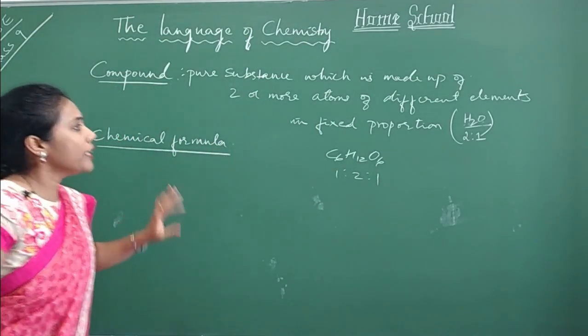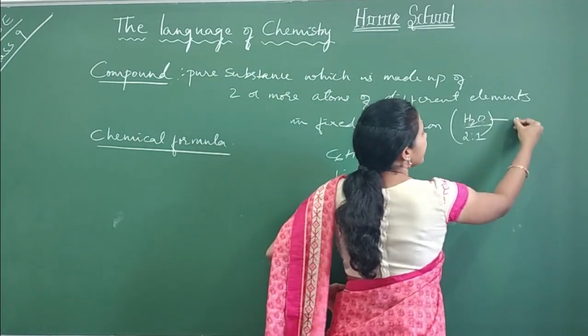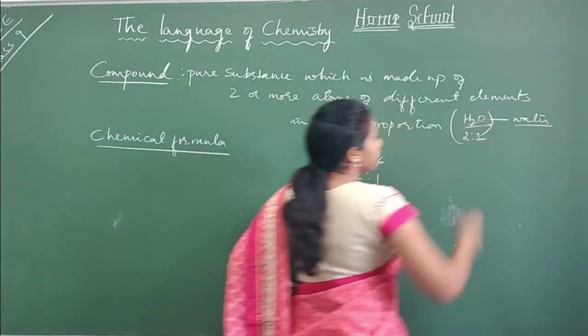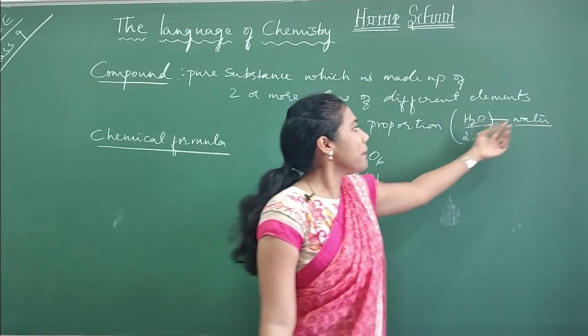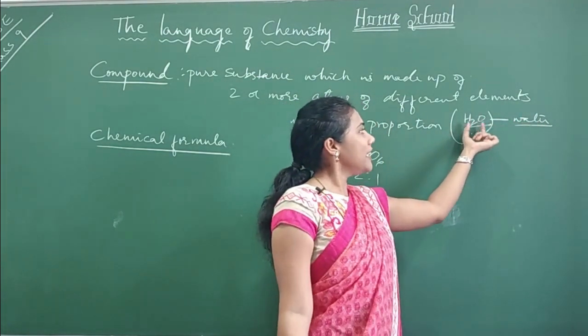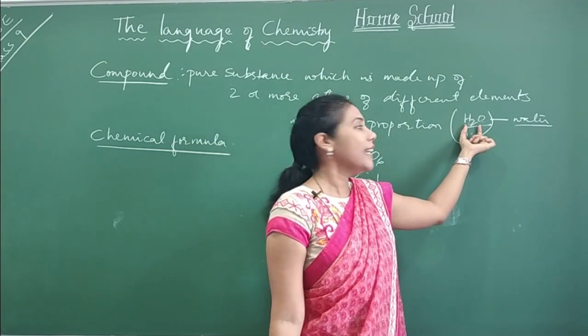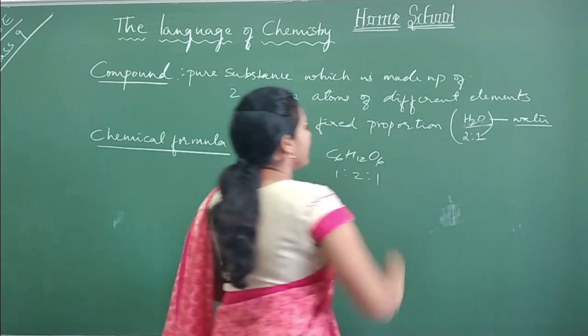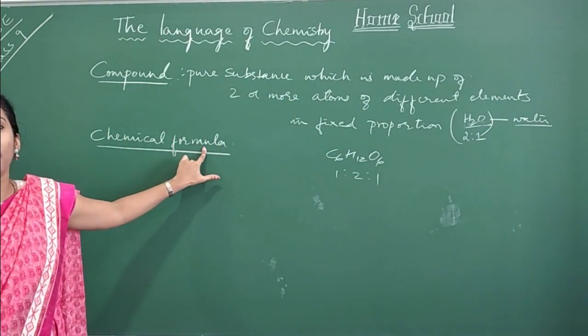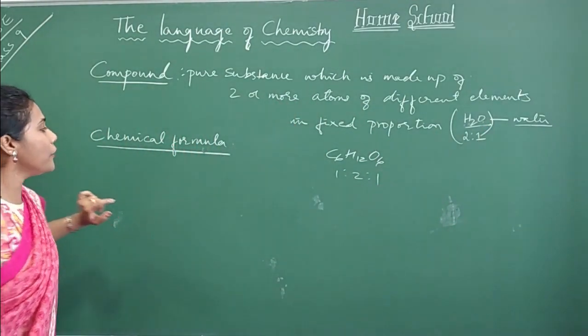And now, see, this is what we call water, we know. Instead of calling water, you should have a shortcut to represent water, no? What is that shortcut? This is the shortcut. See this particular thing, this is what we call chemical formula. So what do you mean by a chemical formula?